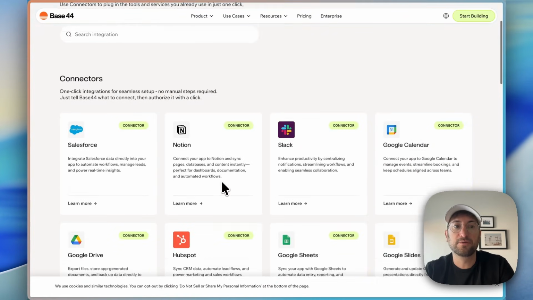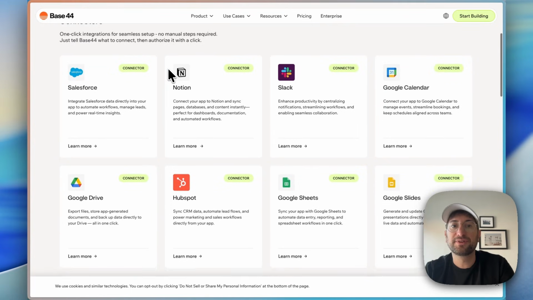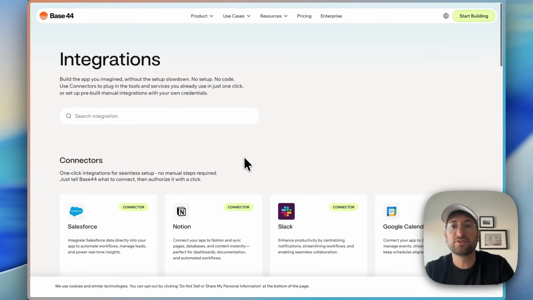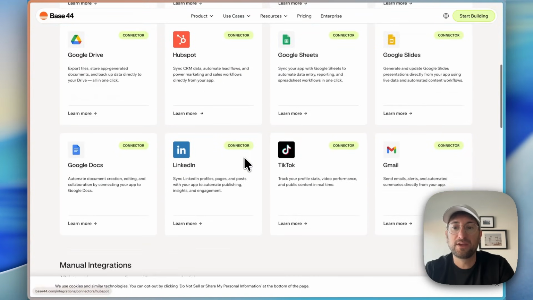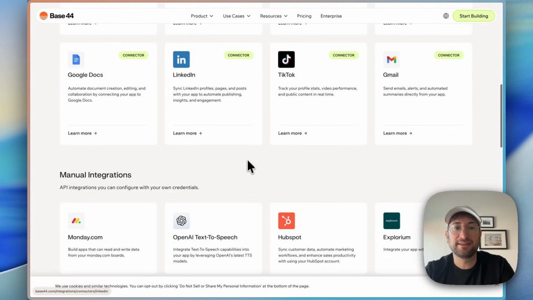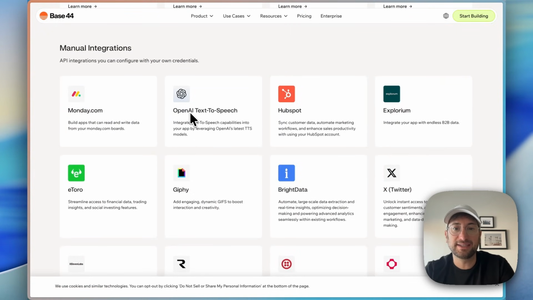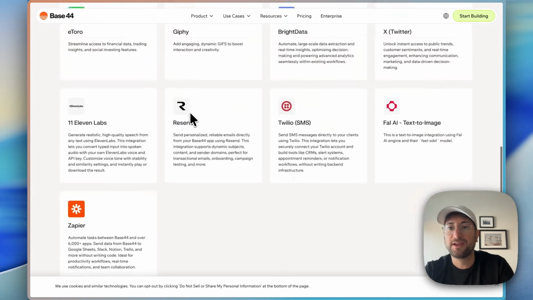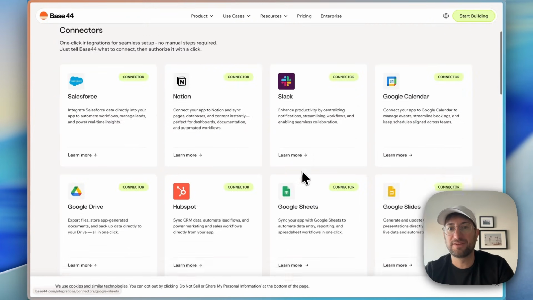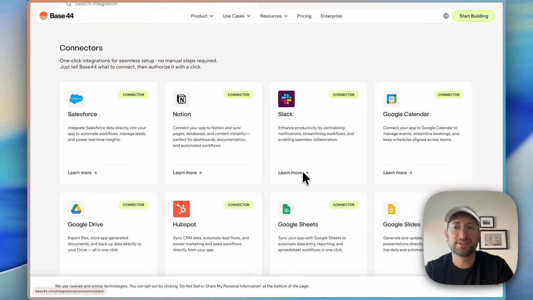Something that's a little bit different about Base 44 that I think is really cool are the connectors. So you can add connectors directly to your Base 44 app. They make it really easy to add things, for example, like OpenAI integrations directly in, or any of these integrations that you see here, including Slack, Google Calendar, Notion. All of these can be integrated in one click into your Base 44 app. So that's something that sets it apart a little bit compared to other tools that I've seen.